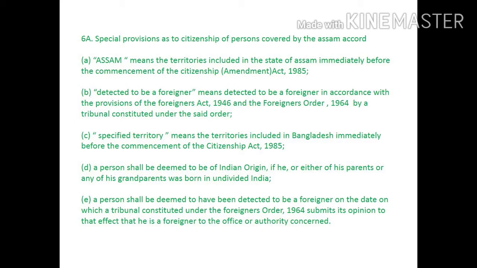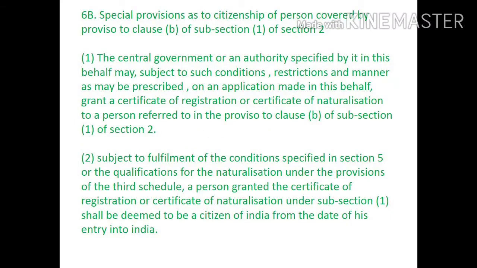Subclass D, a person shall be deemed to be of Indian origin if he or either of his parents or any of his grandparents was born in undivided India, that is nothing but British India. Subclass E, a person shall be deemed to have been detected as a foreigner on the date on which a tribunal constituted under the Foreigners Order 1964 submits its opinion to that effect, that he is a foreigner, to the office or authority concerned. Special provisions as to citizenship of persons covered by the proviso to class B of subsection 1 of section 2.